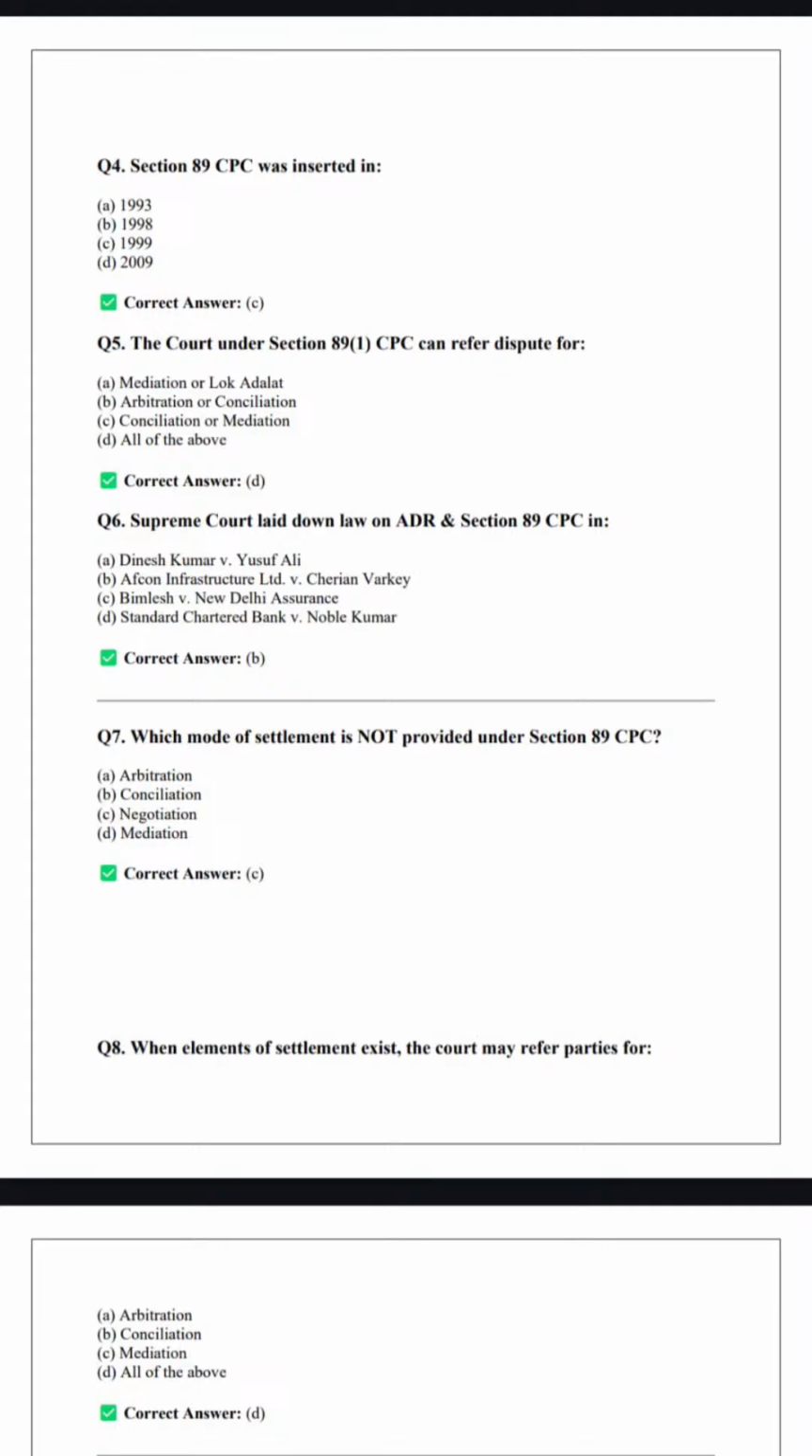Where an element of settlement exists, the court may refer parties to arbitration, conciliation and mediation. Very simple. Let's move ahead. It is clearly mentioned under Section 89 of CPC, and it was incorporated in the Code of Civil Procedure in the year 1999. The law related to ADR and Section 89 was laid down by the Supreme Court in the famous case Afcon Infrastructure Limited versus Cherian Varkey. So this is the crux of Section 89 CPC. Let's move ahead.